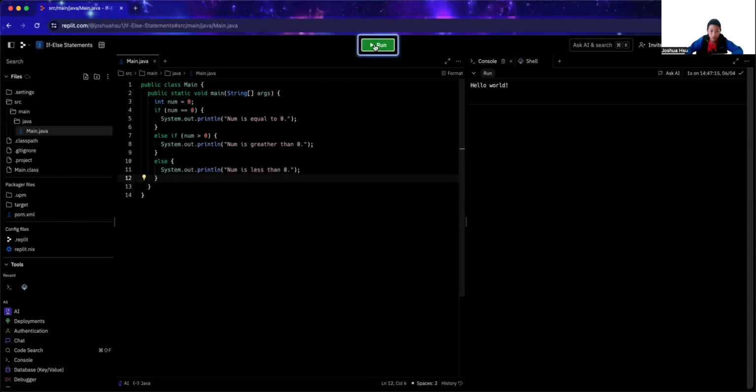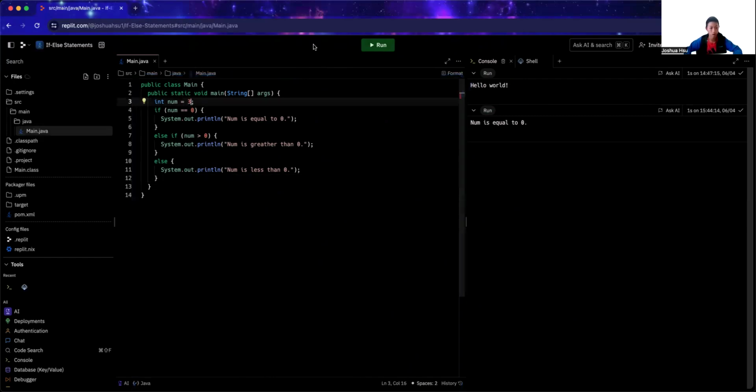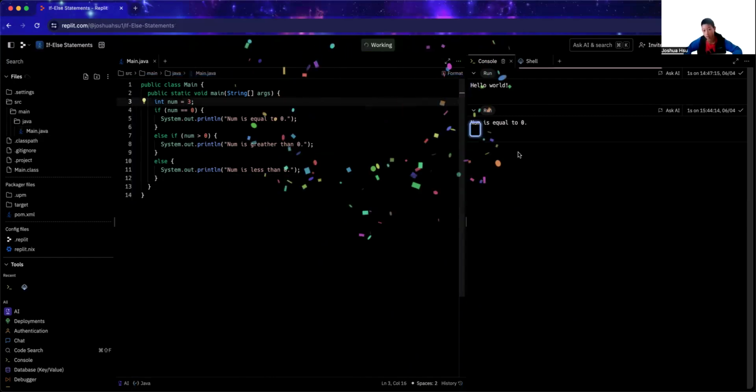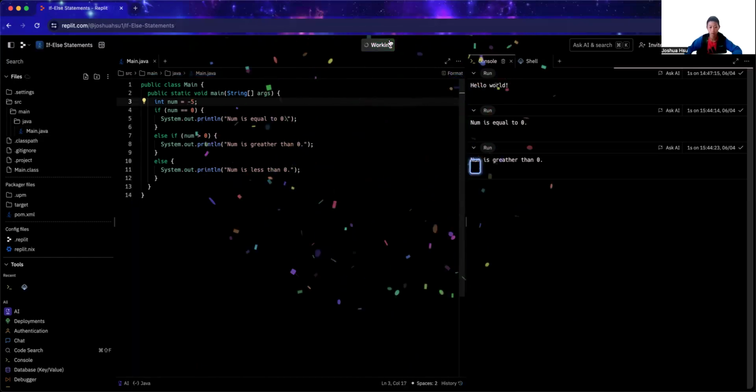Let's test this to see if this works. So right now, since num is 0, then it will print out num is equal to 0. But if it's something greater than 0, like 3, then it will say num is greater than 0. And then if it's less than 0, like -5, it would print out num is less than 0.